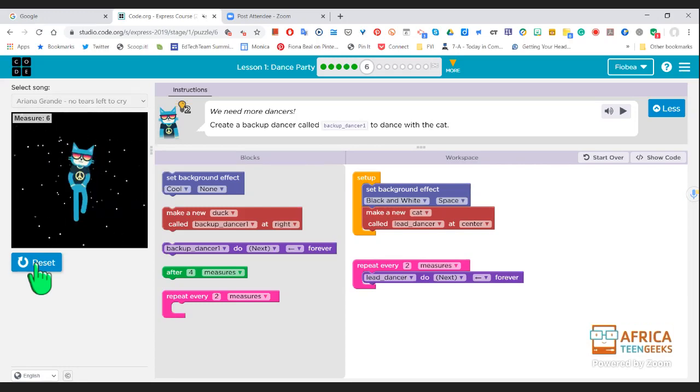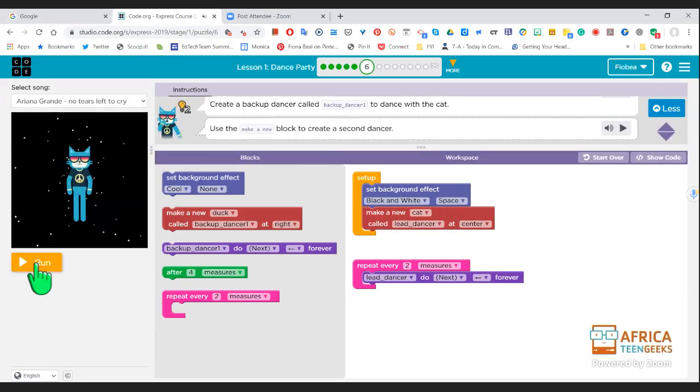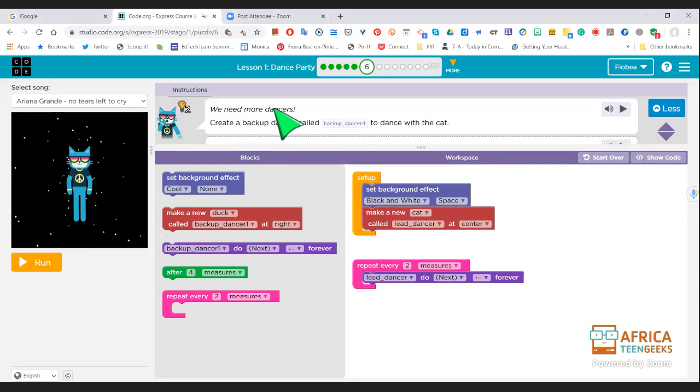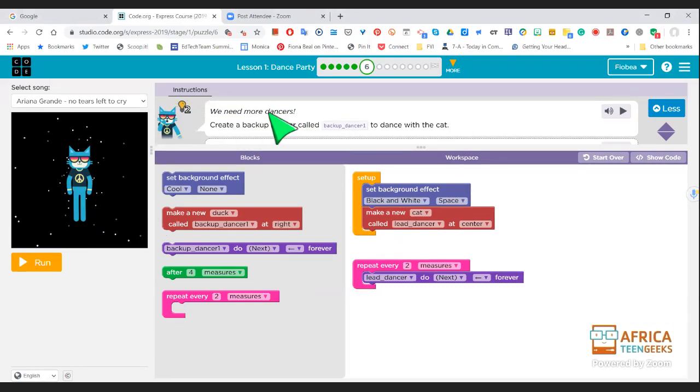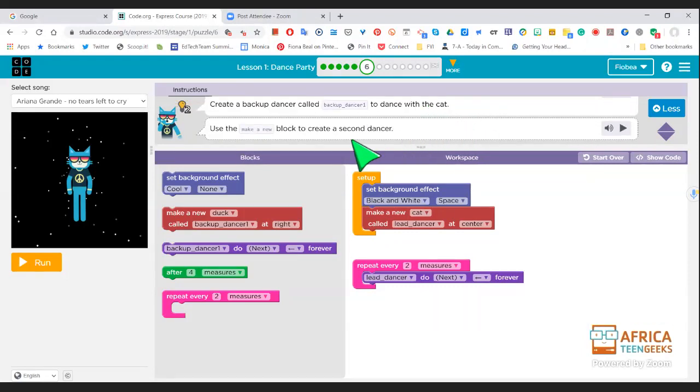Right, yes. Okay, so now they want us to create, they say we need more dancers, create a backup dancer called backup dancer to dance with the cat. And then we're going to use the make new block. Okay. So I wonder what we're going to do.